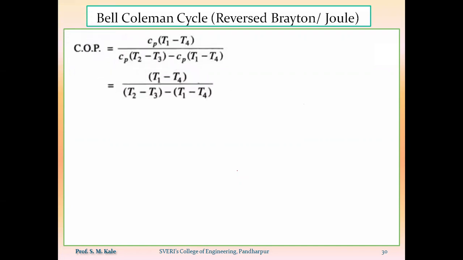Now here if I take Cp as a common term, at the denominator as well as at the numerator, both the terms consist of Cp, that's why Cp will be cancelled and I will get the formula for COP. COP is given by the equation T1 minus T4 divided by T2 minus T3 minus T1 minus T4. This is the formula of COP. So up to this point in today's lecture we will cover.